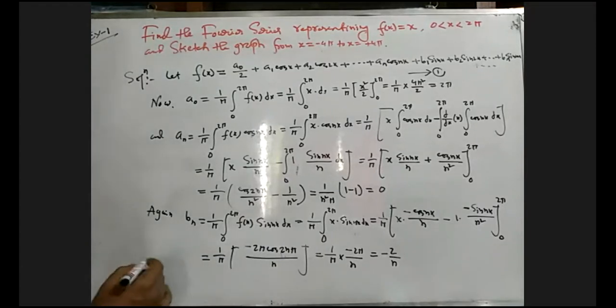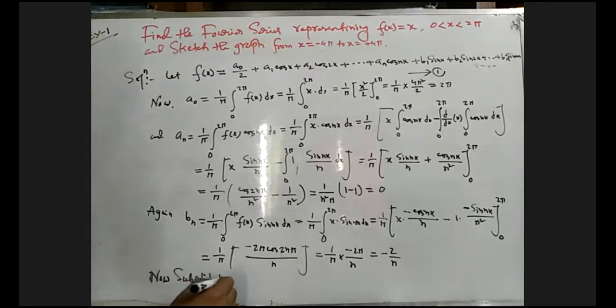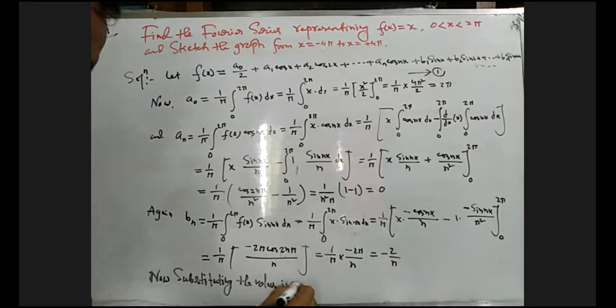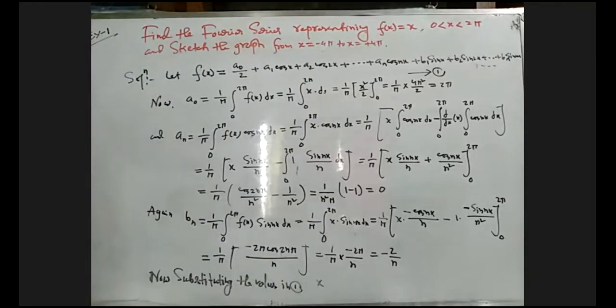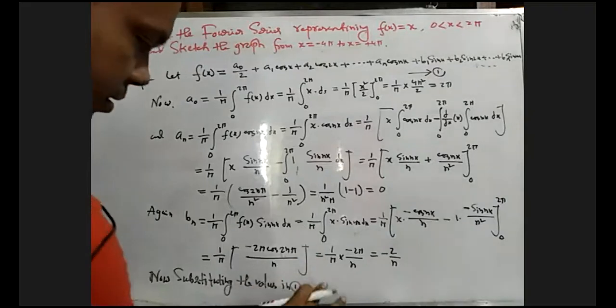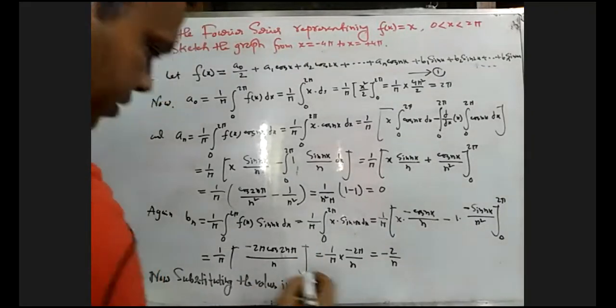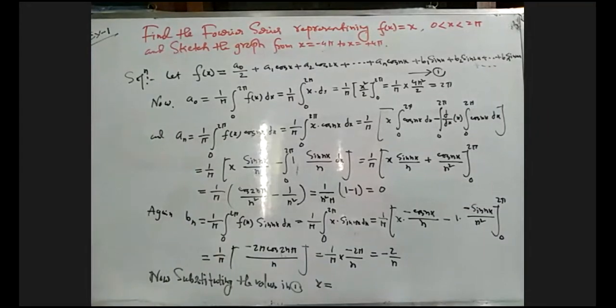Now substituting the values in the Fourier series, just putting all the values, we get f of x equals x.